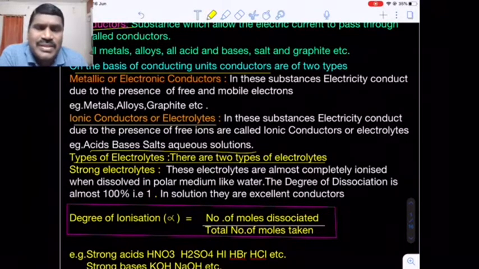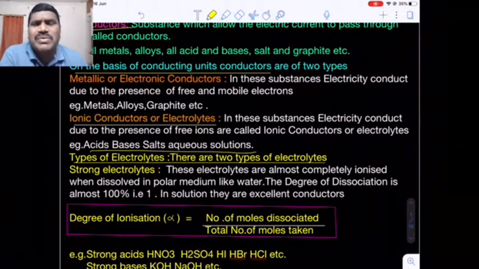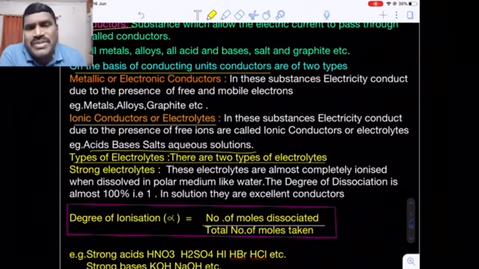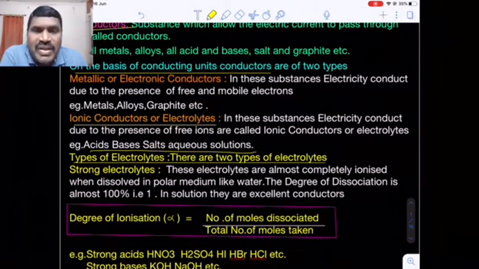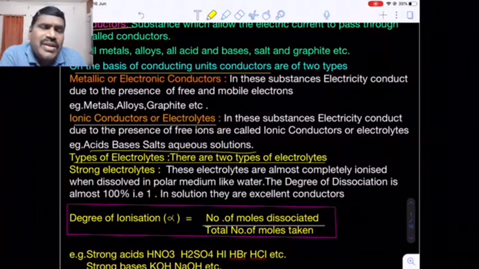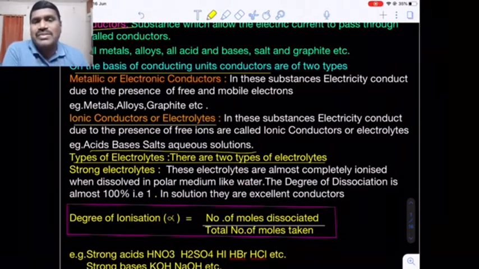Based upon the degree of ionization, we have two types of electrolytes: number one, strong electrolyte, number two, weak electrolyte. What are strong electrolytes? Strong electrolytes are those electrolytes which almost completely ionize and have high conducting power in the aqueous solution or molten state or liquid state.